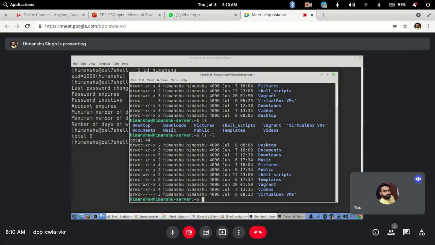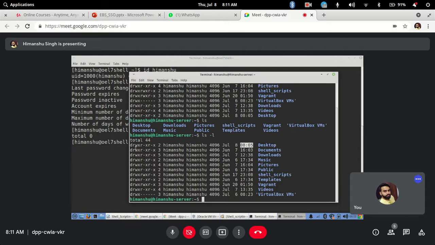Then these are the permissions. We will come to how permissions work later. Then this is the link pointers, we will see that later, for now you will get confused. Then this is the owner of this directory, then the group owner of that directory, then the size. Then you have the date as month, specific day, and time. If it is an older file, like 2019 or 2020, it will show the year rather than the time.